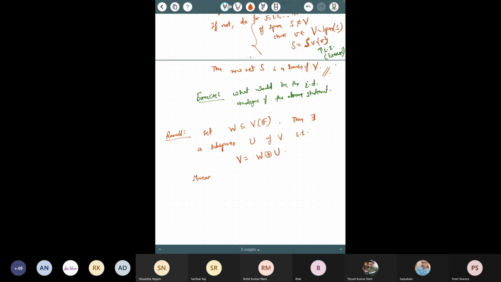Moreover, if dimension of V is finite, and for that I'm using this way of writing, dimension of V less than infinity means it's finite dimensional, then you can also say that dimension of V is equal to dimension of W plus dimension of U. Now can you tell me how to prove this one? First we have to prove that V is the direct sum of W and U. How to do that?